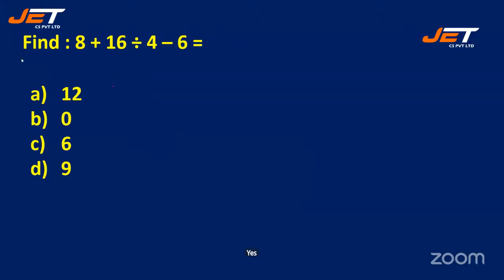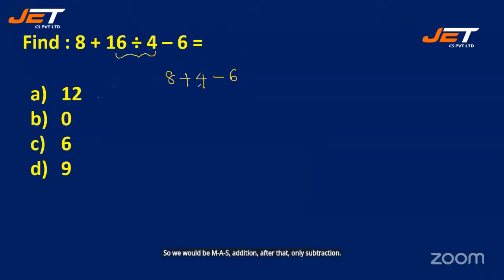Yes. So here you have 8 plus 16 divided by 4. So as I said, first take the division. So 8 plus 16 divided by 4 is 4. 4 fours are 16, isn't it? Minus 6. So first you add. So BODMAS, addition, after that only subtraction.